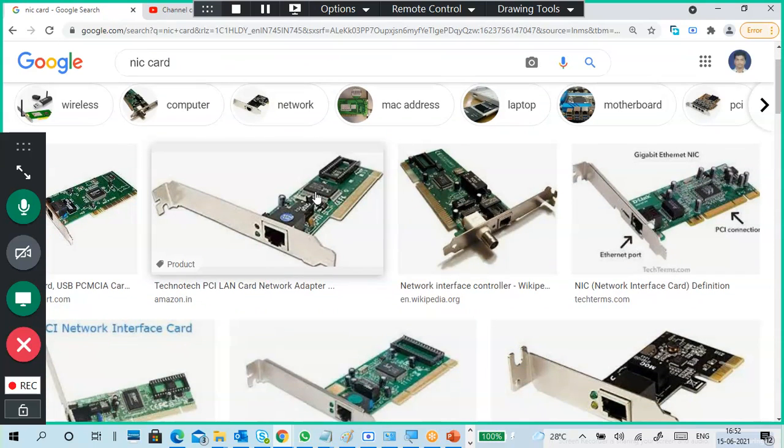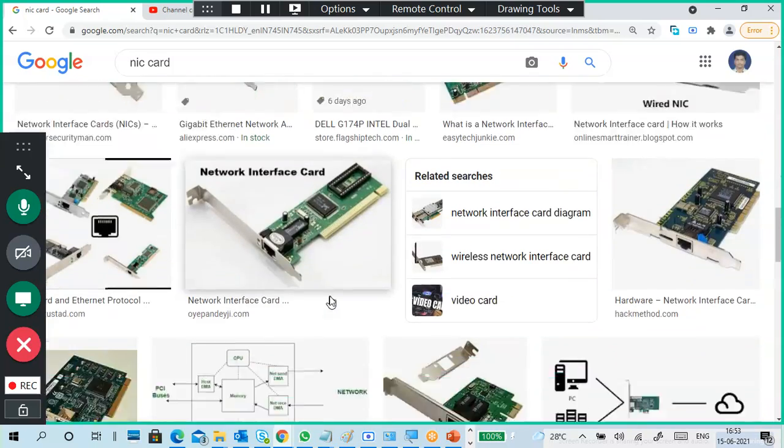Initially we didn't have onboard NICs on the motherboard, so we added NICs separately in PCI slots. Later we got them onboard. Still, if you want an extra NIC, you can insert these cards into your motherboard. PCI slots are there.